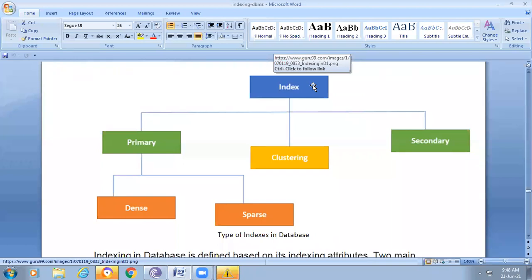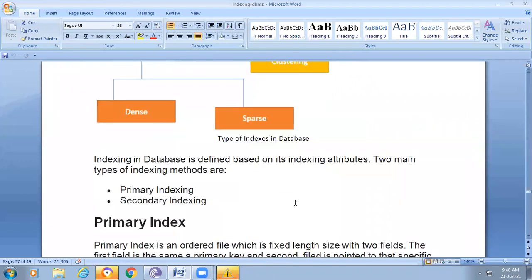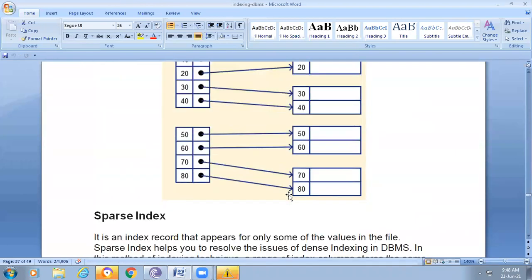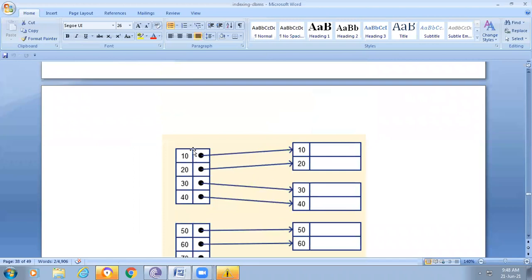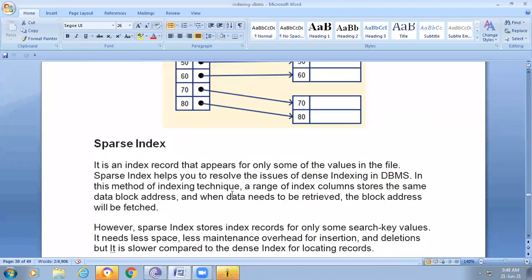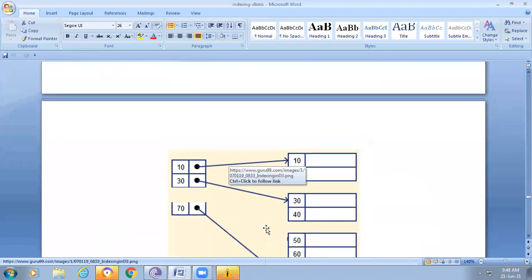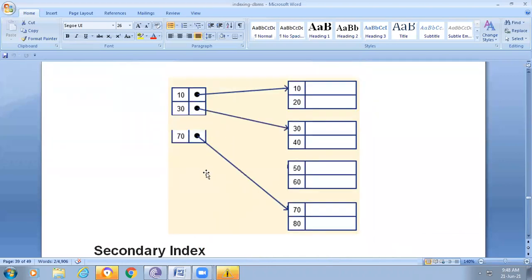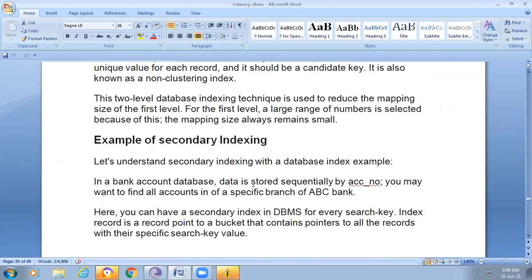Another one is clustering indexing, where we use a group of columns. If you observe here, this is the dense index, because these maintain the sequence. A sparse index does not maintain a sequence. Here 10 is there, 30 is there, and 70 is there, but we are not mentioning the remaining ones. In secondary indexing, first it gives one address, which points to another address.